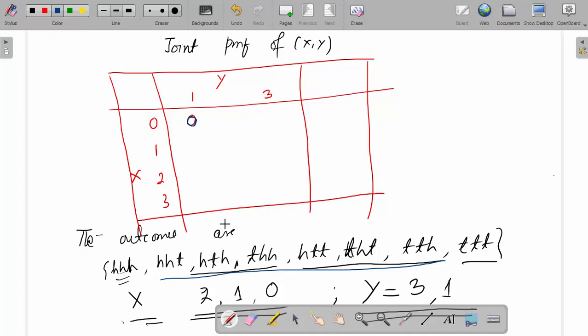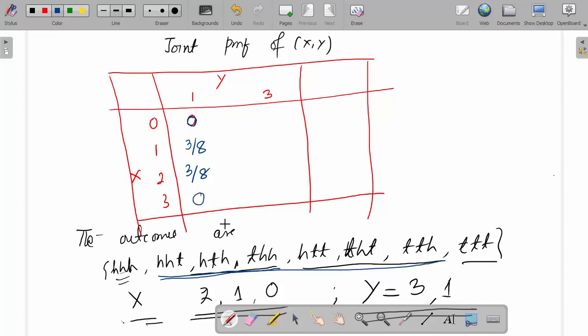Heads obtained is 1 means these are 3 cases. So this is 3 by 8. Number of heads obtained is 2, these 3. So this is also 3 by 8, and this is not possible.